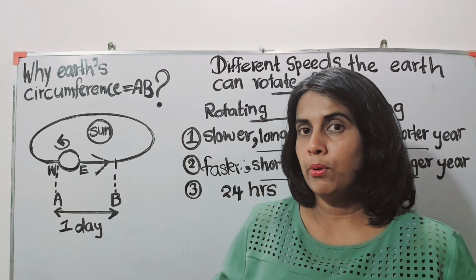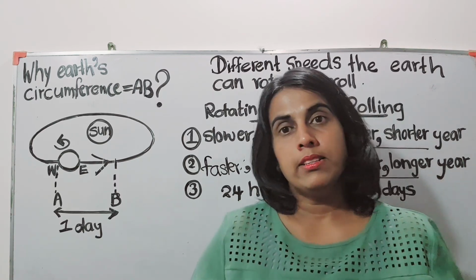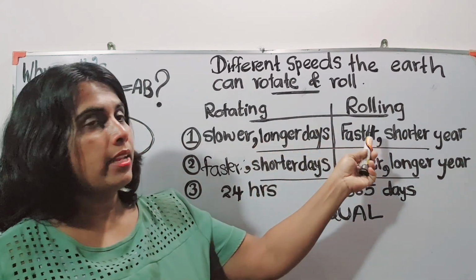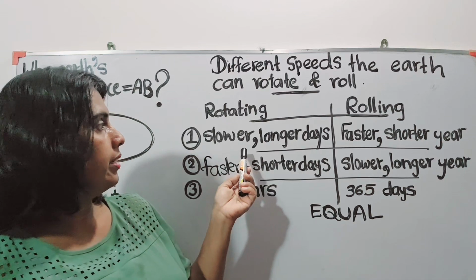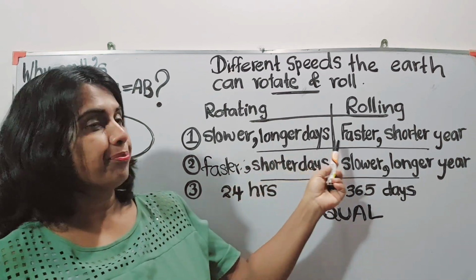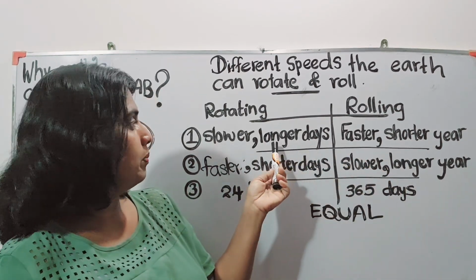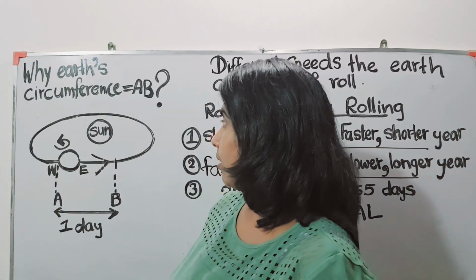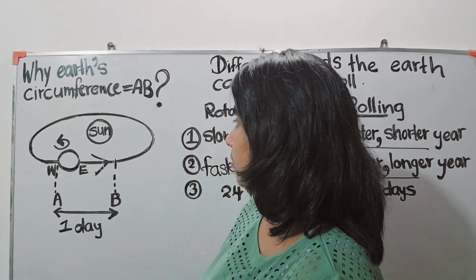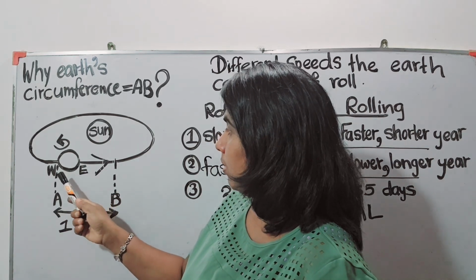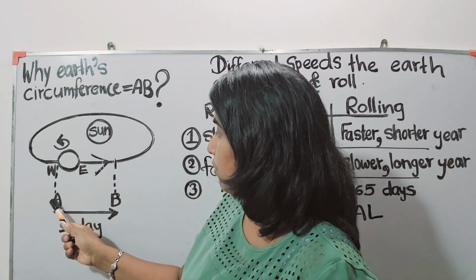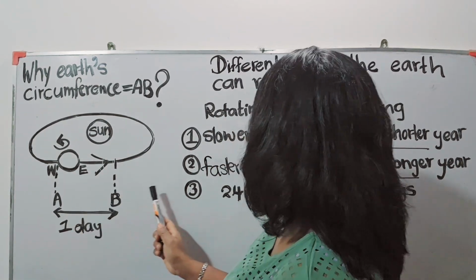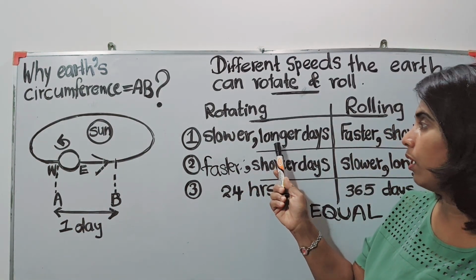This is very important. Otherwise, if the rotating speed and the rolling speed are different, then we will experience longer days. That means for the Earth to travel from A to B, it takes more than 24 hours.